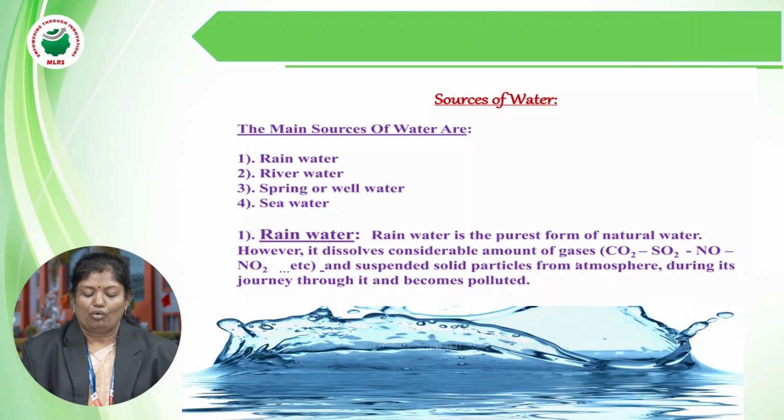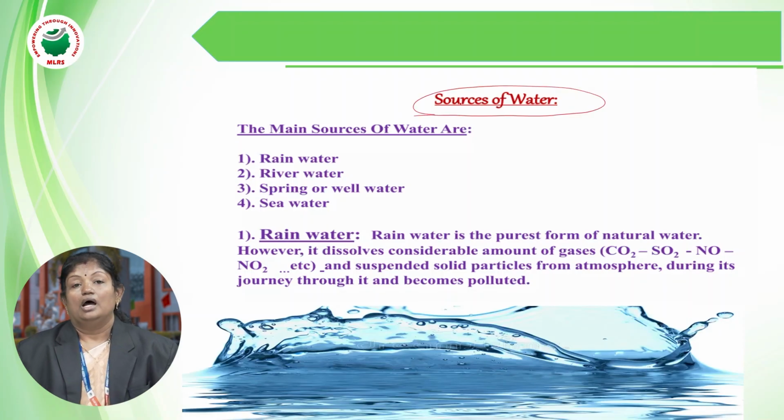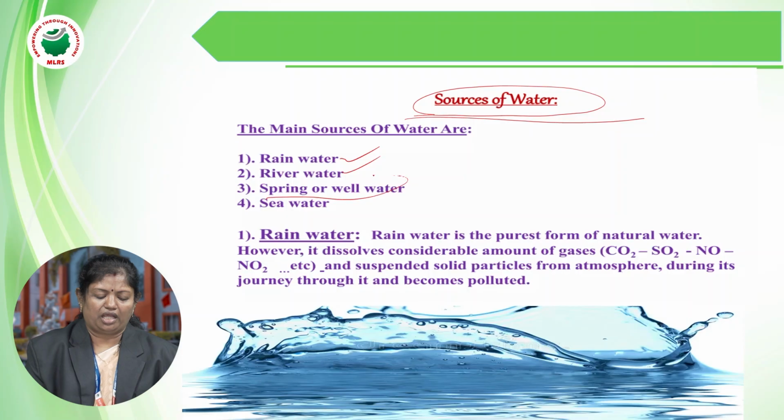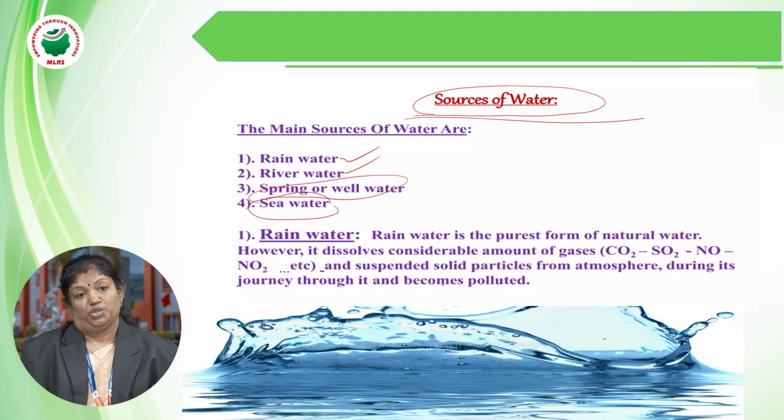Okay, now as we got to know the importance of water, we need to discuss from where we will get this water. That is called the source of water. Many of us know the main sources of water. The important sources are rain, rivers, springs and sea water. These are the different sources of water we get.